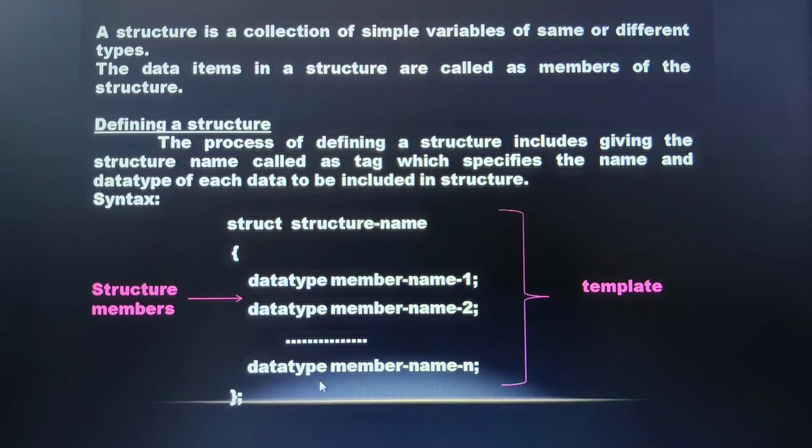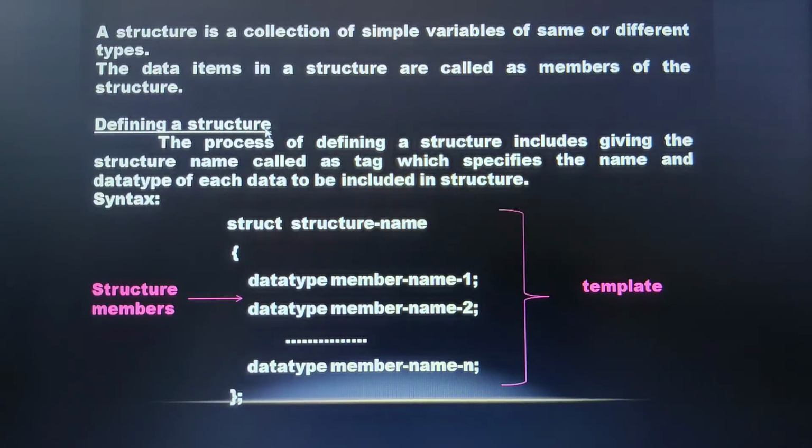This process we refer to as defining a structure. I repeat, defining a structure involves giving a structure name, here called a tag, and then specifying the data items, a name along with its data type, which have to be included in the given structure.